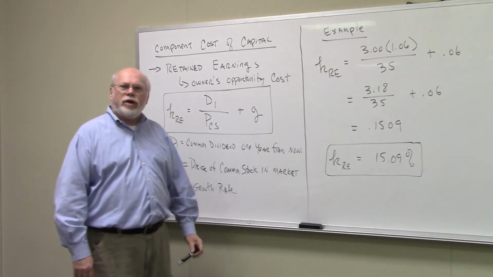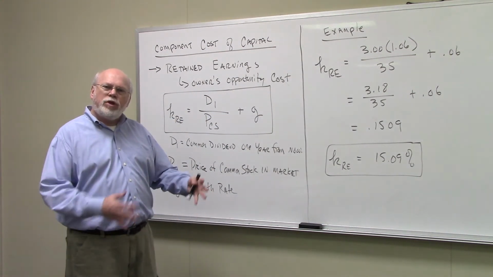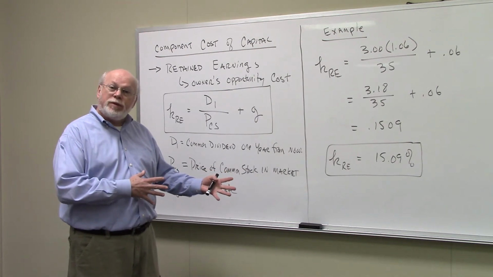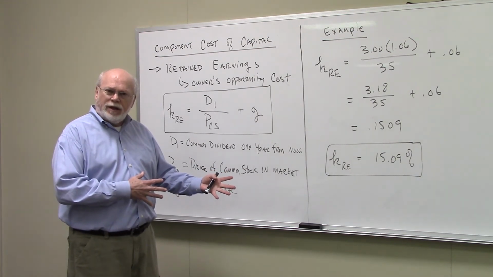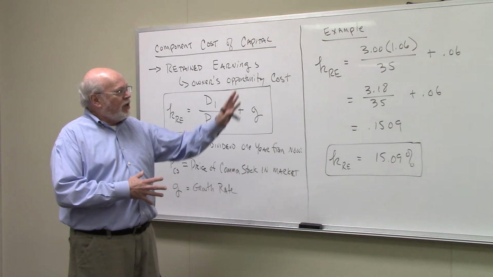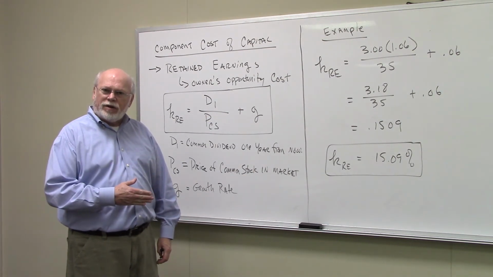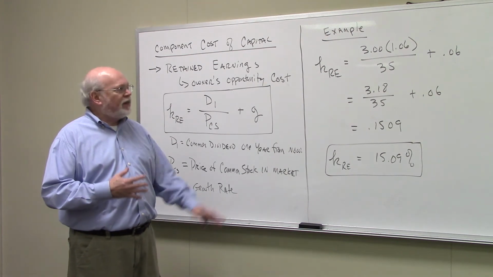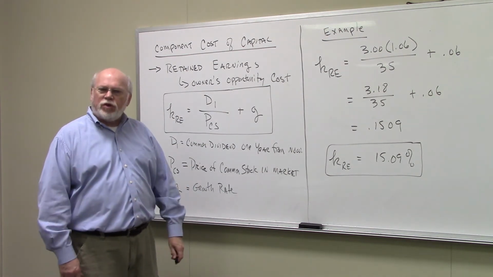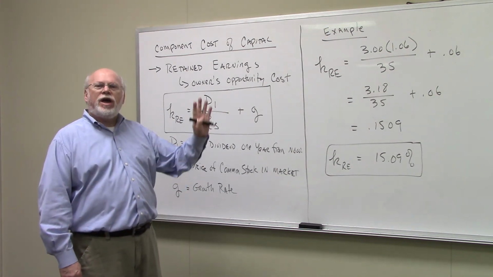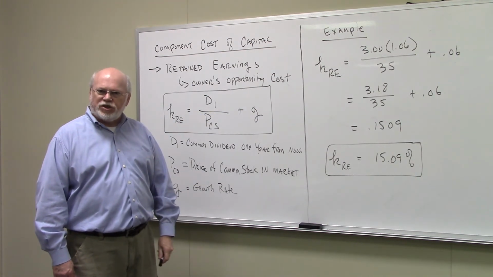As an example here, these are the same numbers we used from the common stock component cost of capital. You have a stock whose current dividend, D0, is $3. You have a common stock that's currently selling in the market for $35 a share, and you have an expected growth rate of 6%.